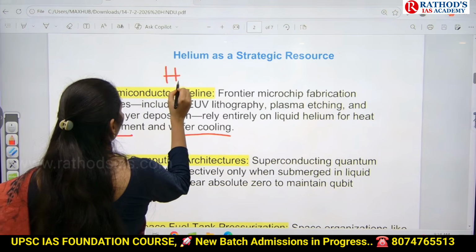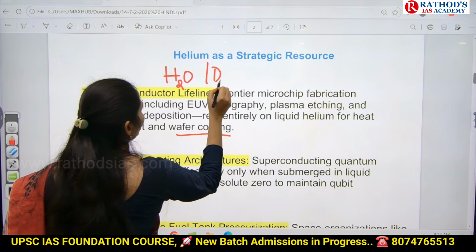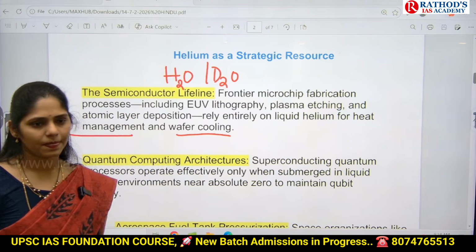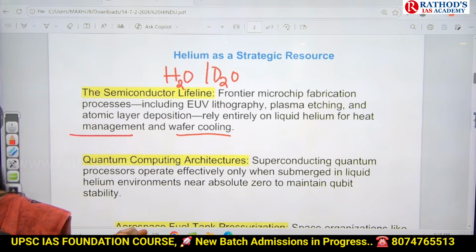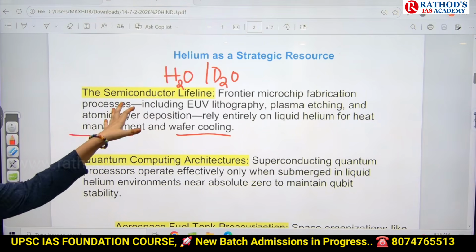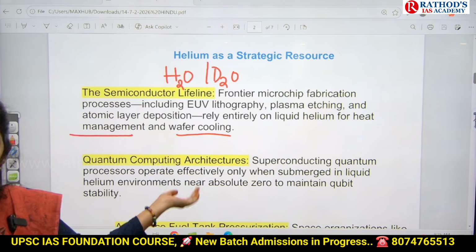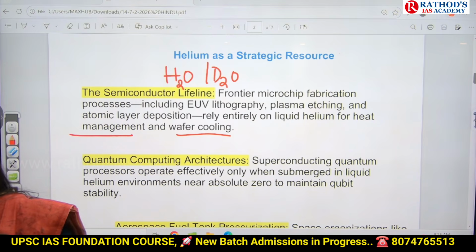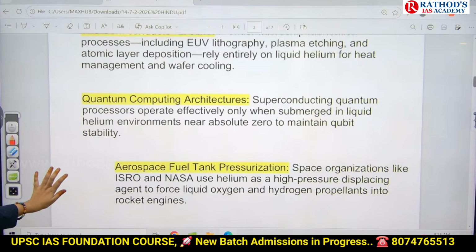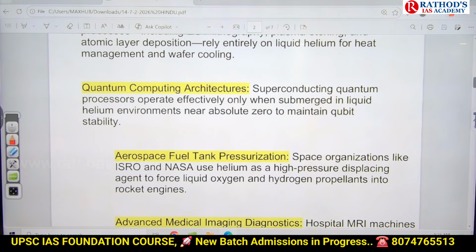Water's formula is H2O, and heavy water's formula is D2O. Can you recall this? Deuterium oxide is called heavy water. So those are commonly used coolants. But now we are using an advanced one, that is helium. And even in quantum computing architectures we use helium.